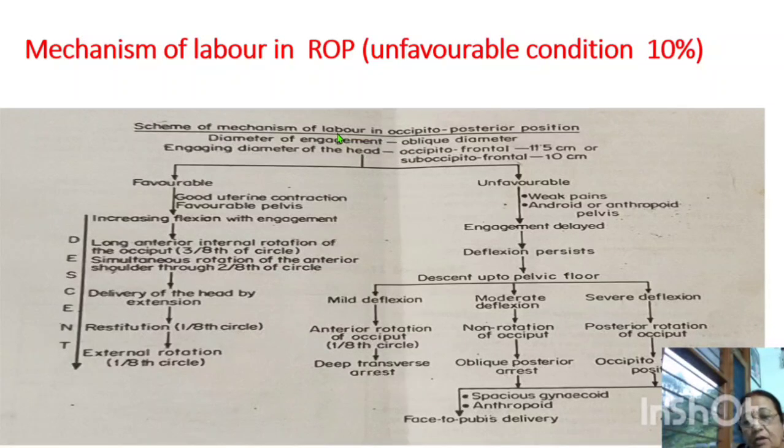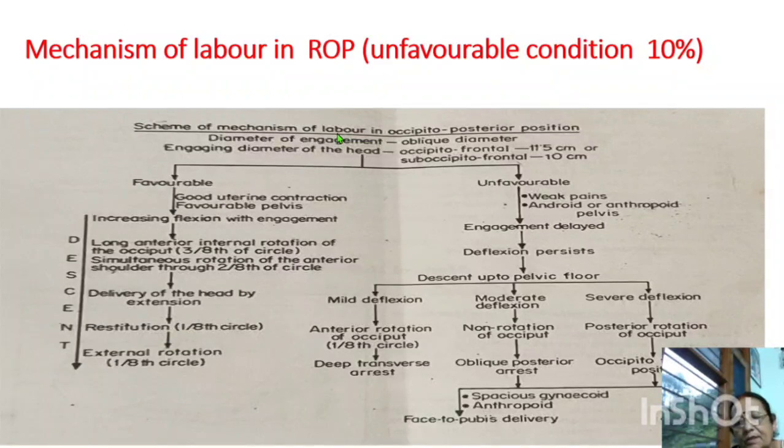Next, moderate deflection or non-rotation of the occiput. Here the engaging diameter will be suboccipitofrontal, and the head engages into the pelvis in the oblique diameter and descends in the same way into the pelvic floor. After that it will not rotate, and the head will arrest there, which is known as posterior oblique posterior arrest. If there is a favorable gynecoid pelvis, face to pubis delivery can occur.